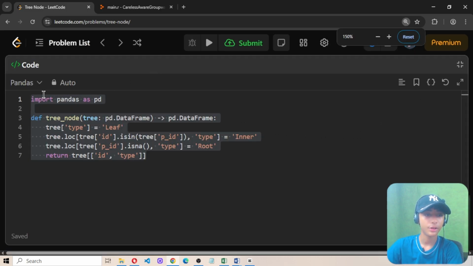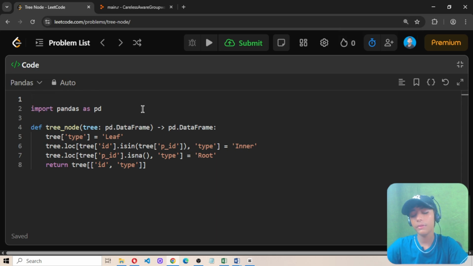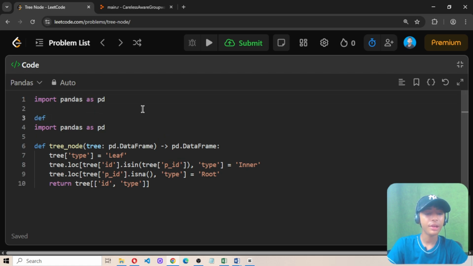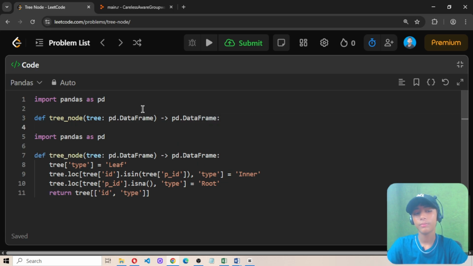First of all, let me zoom it. We are solving this question in pandas. First of all, we import pandas as pd. Now we define the function tree node. In this type of question we do not need to define a class of a solution. Because the whole topic is about trees, we define a tree as a pd.DataFrame. And then pd.DataFrame one more time, with a semicolon. Please must add a semicolon.